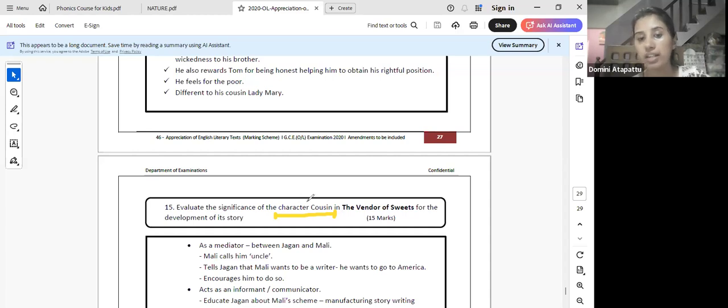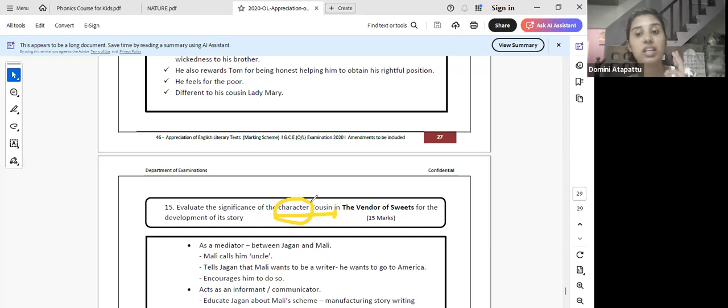When you look at a person's character in the novel, or maybe it's a drama, maybe it's prose, remember that you have to look into a few things. One is how the character is portrayed by the writer. How does the writer describe the character? The physical features, the way they talk, the way they walk, and all of that. Number two is how the character presents his or herself: what the character says about himself or herself, the language the character uses, the quotes, the behavior, the thinking pattern.